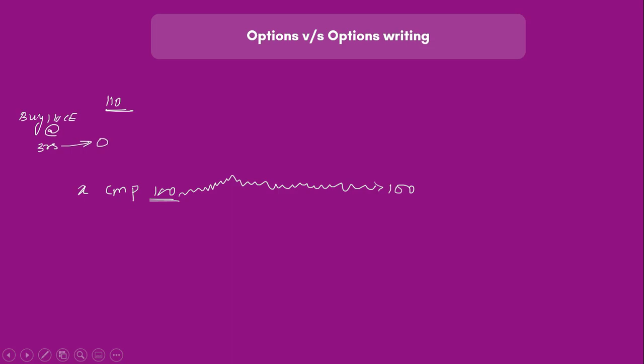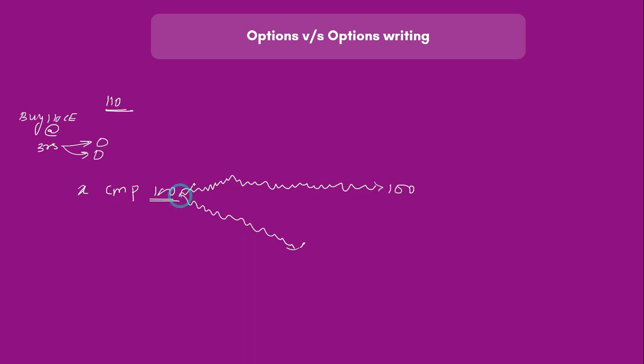So if a stock stays flat, you lose money because of premium decay. If the stock goes against you to maybe 90, 95, 80, then also this 3 will become 0 for sure, and you will still lose money.